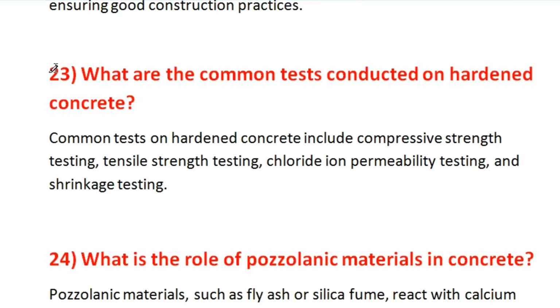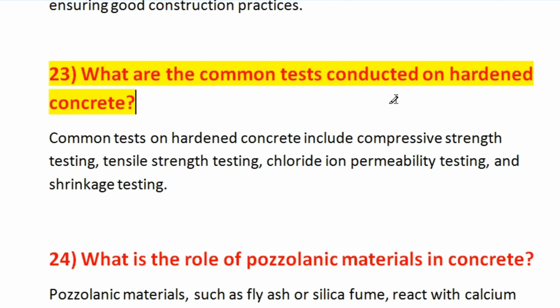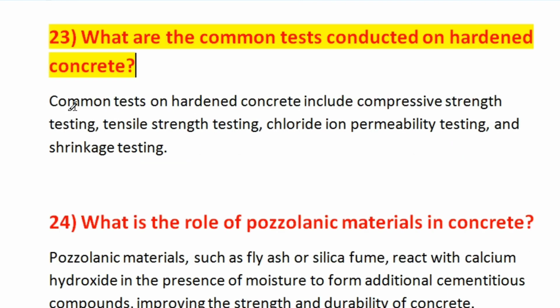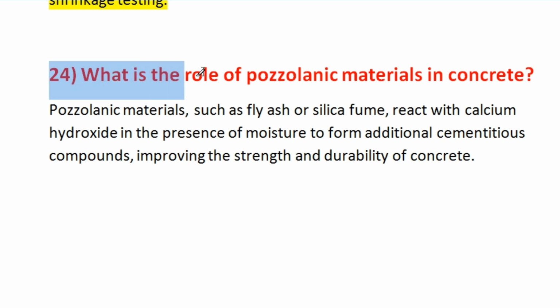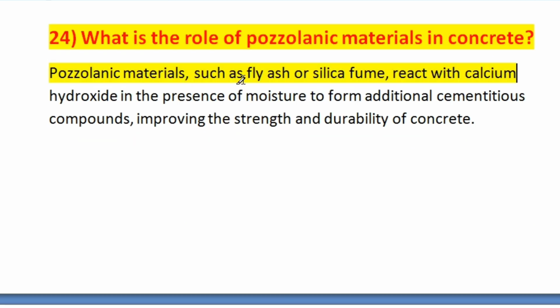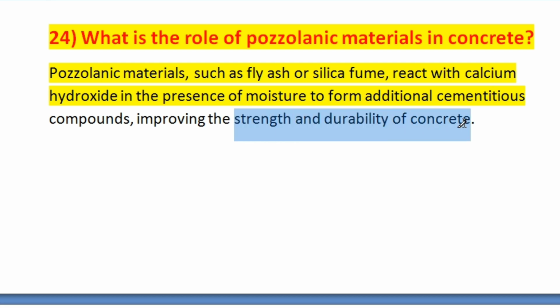Now question number 23 is, what are the common tests conducted on hardened concrete? So common tests on hardened concrete include compressive strength, tensile strength, chloride ion permeability testing, and shrinkage testing. Okay. Now question number 24 is, what is the role of pozzolanic material in concrete? Pozzolanic materials such as fly ash or silica fume react with calcium hydroxide in the presence of moisture to form additional cementitious compounds. Okay, and it improves the strength and durability of the concrete.